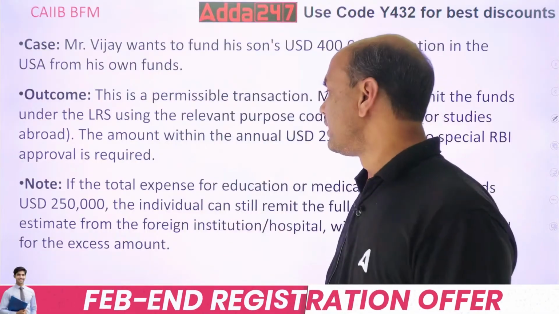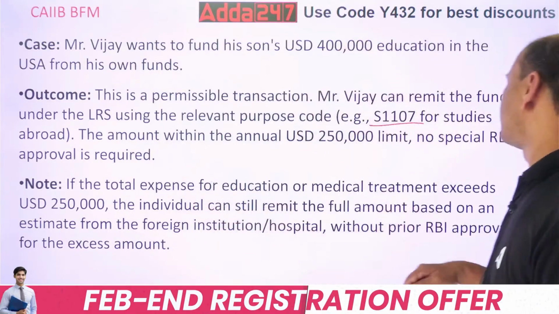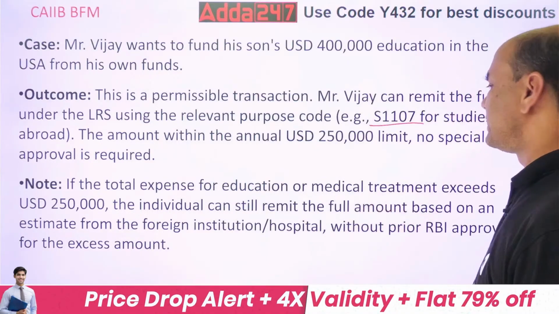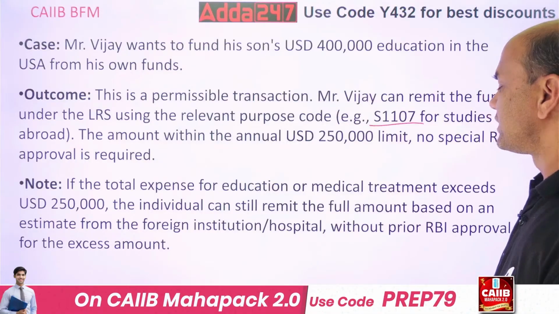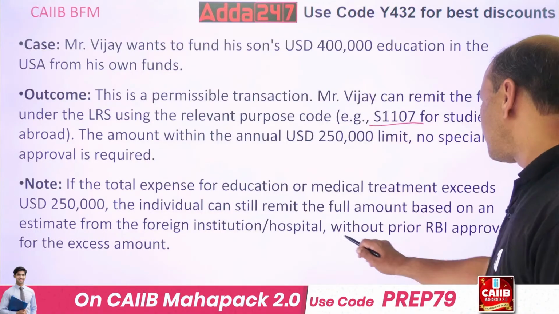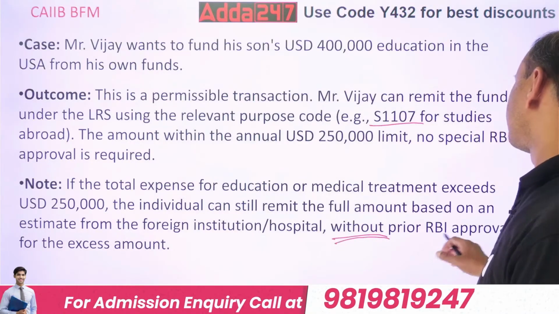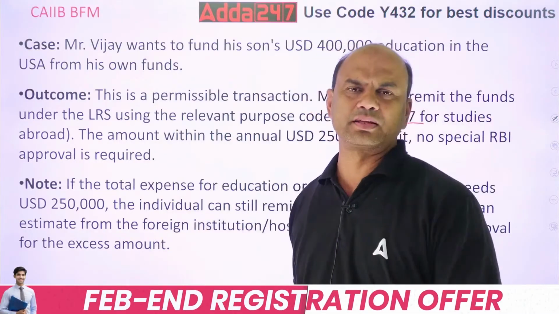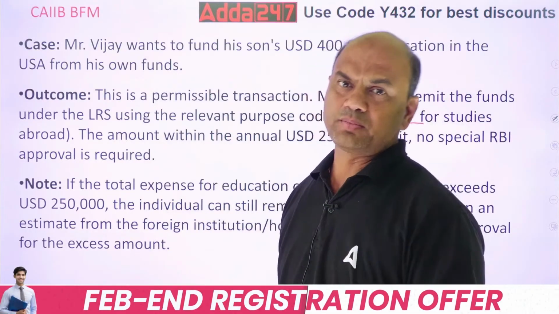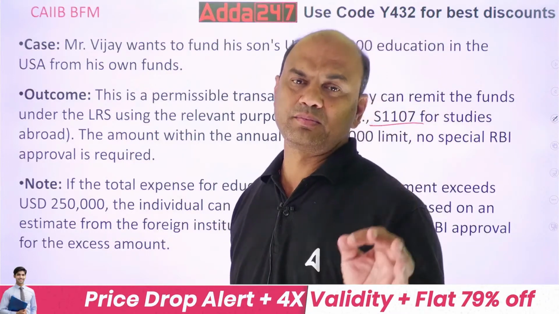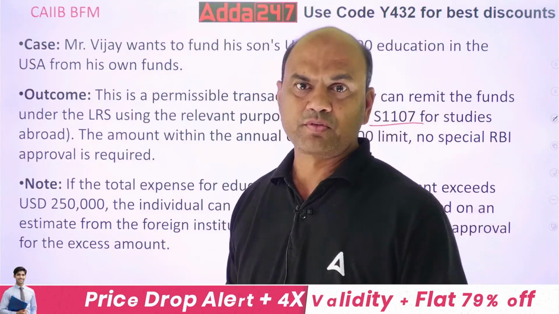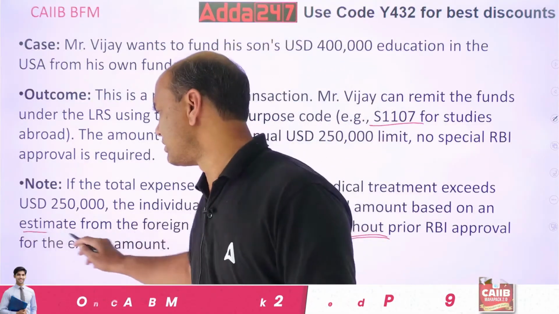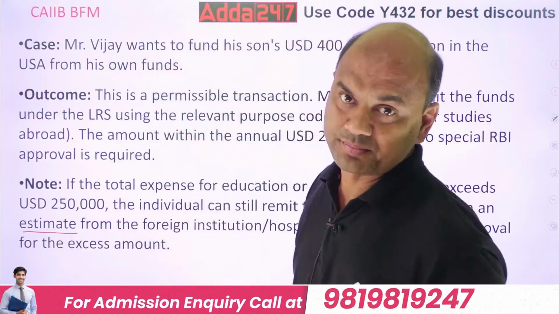Look below. If the total expense of the education or medical treatment exceeds 2,50,000, the individual can still remit the full amount based on an estimate from the foreign institution or hospital, without prior RBI approval for the excess amount. So no RBI approval is required in this case, because education and medical expenses are freely allowed, but subject to documentation, a proper estimate should be there.